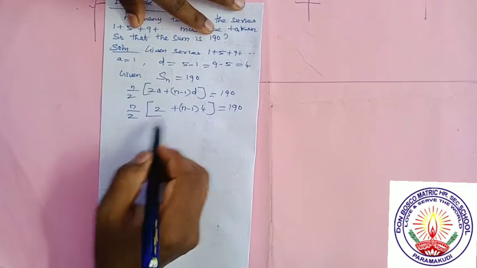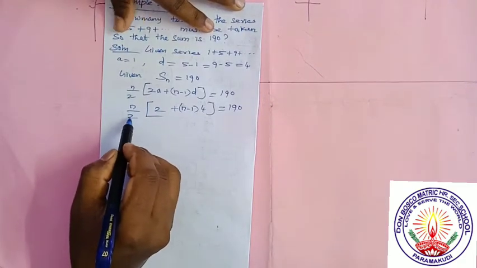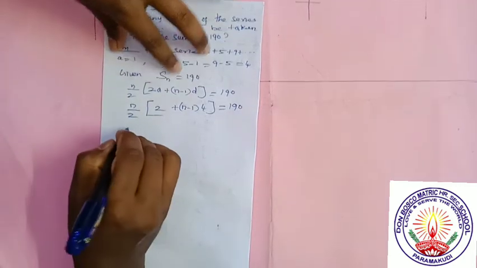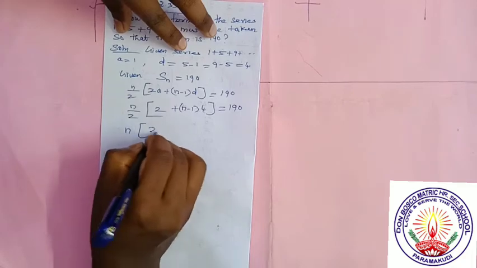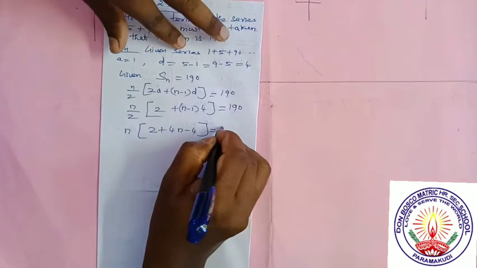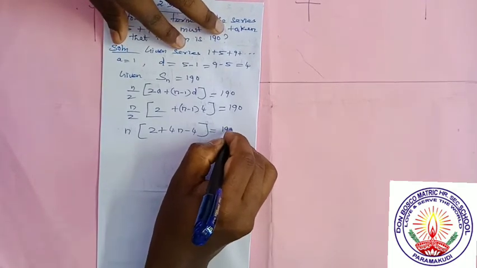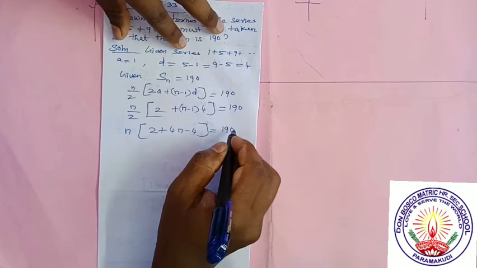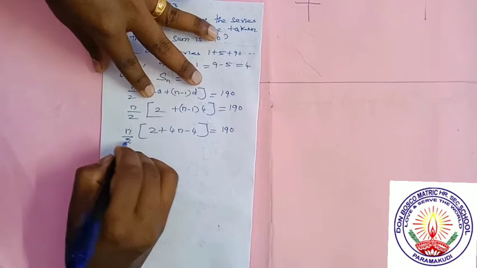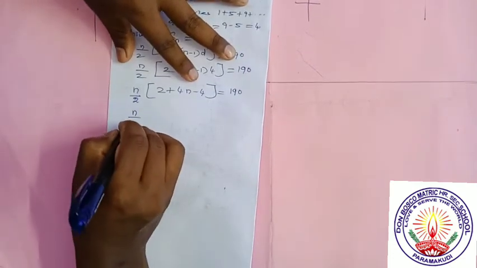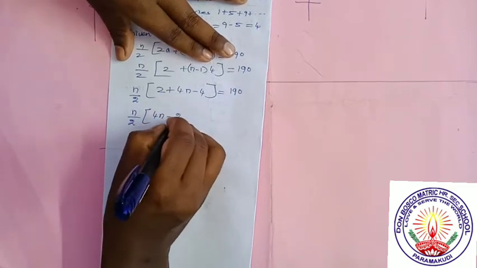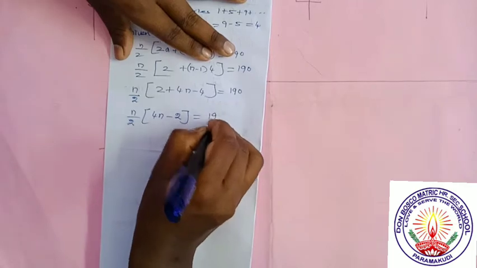We want the value of n, so no need to have the 2 here. Divide 2 will be multiply 2 when it goes to the other hand side. So n into 2 plus multiply 4 inside, 4n minus 4 is equal to 190 into 2. But since the two numbers are even numbers, we can keep the 2 here itself. So n by 2 into 2 minus 4 is equal to minus 2. So 4n minus 2 is equal to 190.